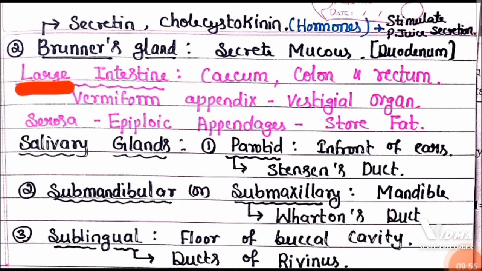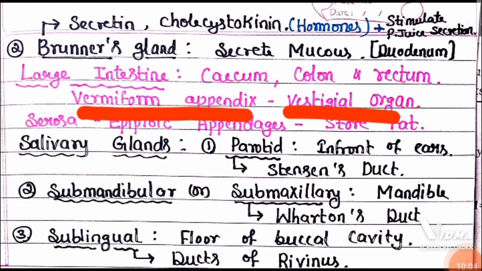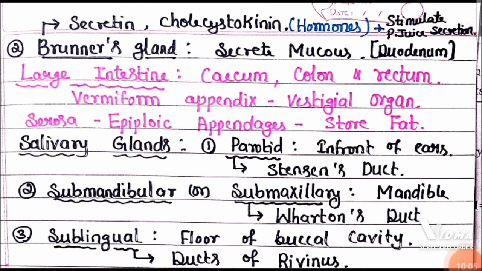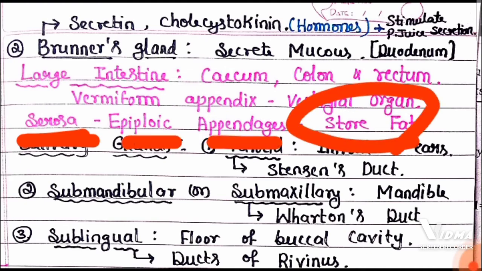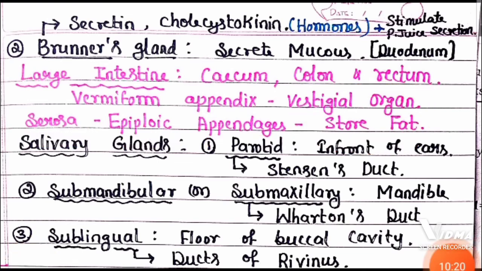It has three regions: cecum, colon, and rectum. In cecum, you can find another part called vermiform appendix, which is a vestigial organ. In serosa, the outer layer of large intestine, you can find epiploic appendages that store the fat. Epiploic appendages store the fat in the large intestine.